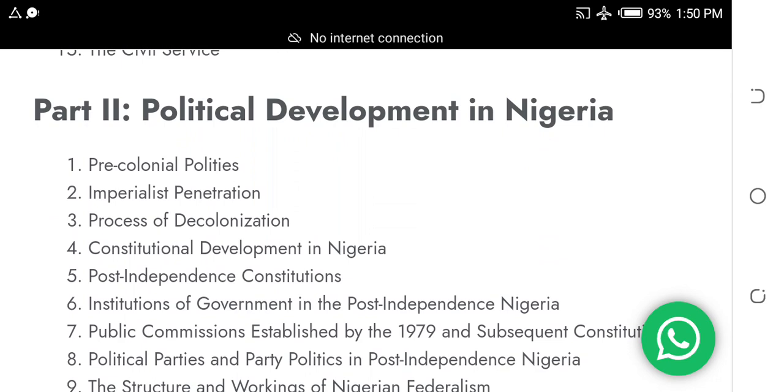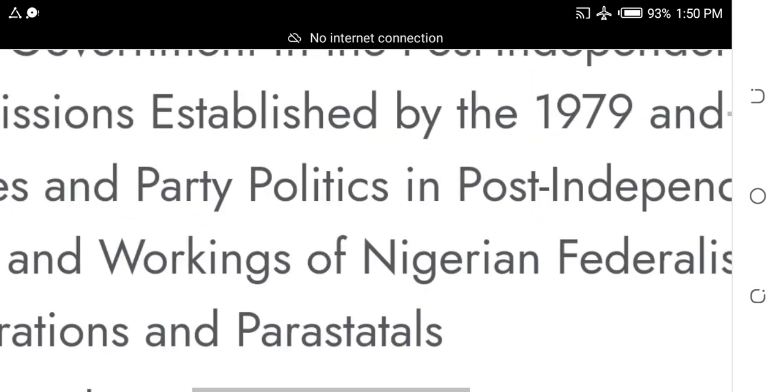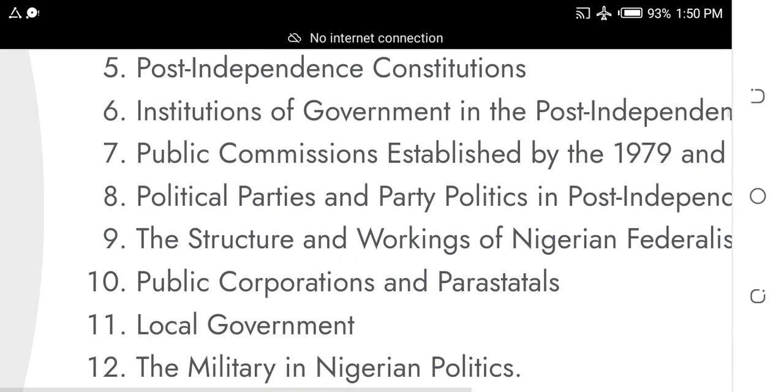Post-independence constitutions, institutions of government in post-independence Nigeria, public commissions established by the 1979 and subsequent constitutions, political parties and party politics in post-independence Nigeria, the structure and workings of Nigerian federalism, public corporations and parastatals, local government and the military in Nigerian politics. I'm sure you are able to see what I'm reading from.